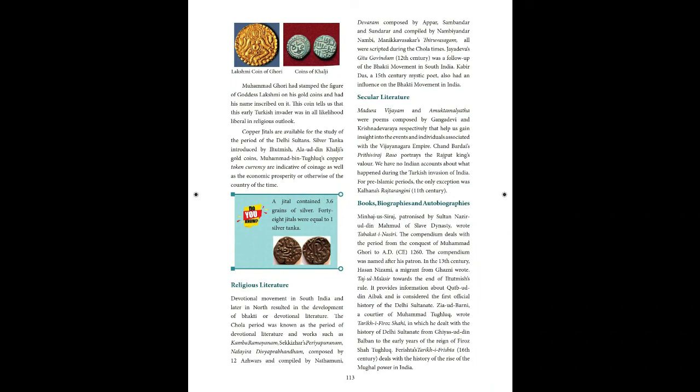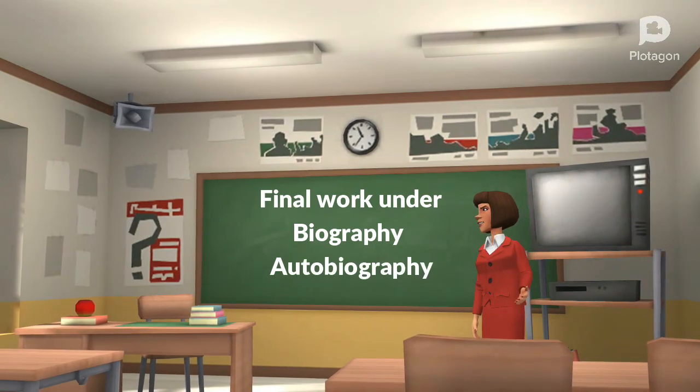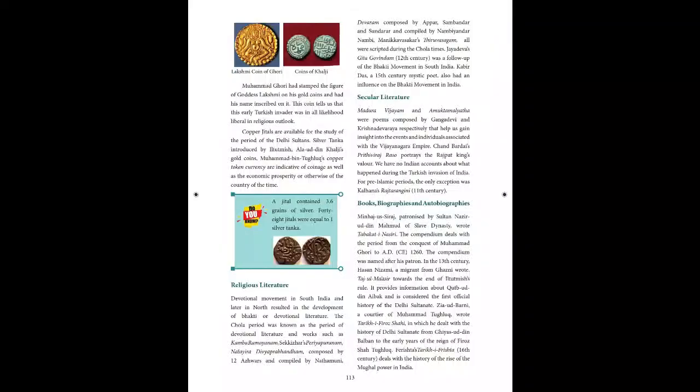Ziauddin Barani, a courtier of Muhammad Tughlaq. What do you mean by courtier? A person who works in court. So this courtier wrote Tarikh-i Firoz Shahi. This work is all about the history of the Delhi Sultanate from Ghiyas-ud-din Balban. And the last work under biography and autobiography is Tarikh-i Ferishta, from the 16th century. This is about the history of the rise of Mughal power in India.